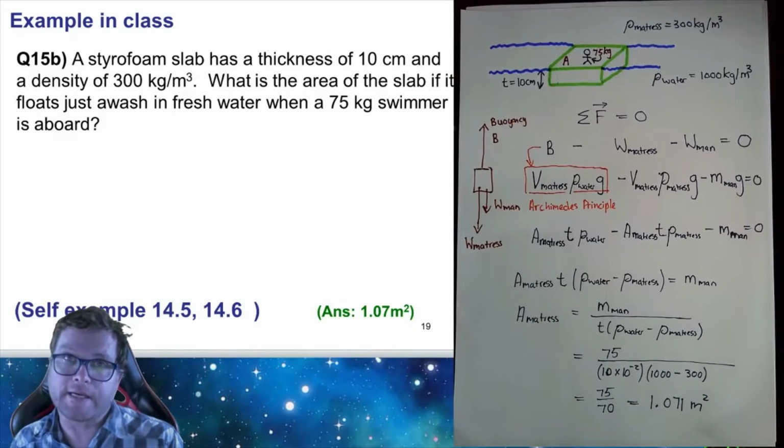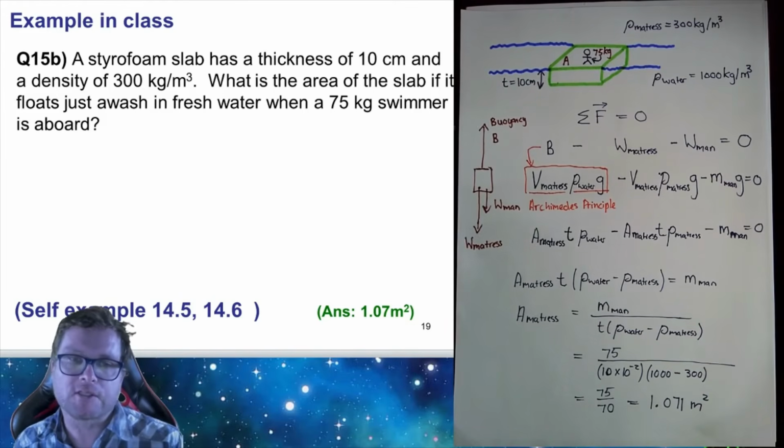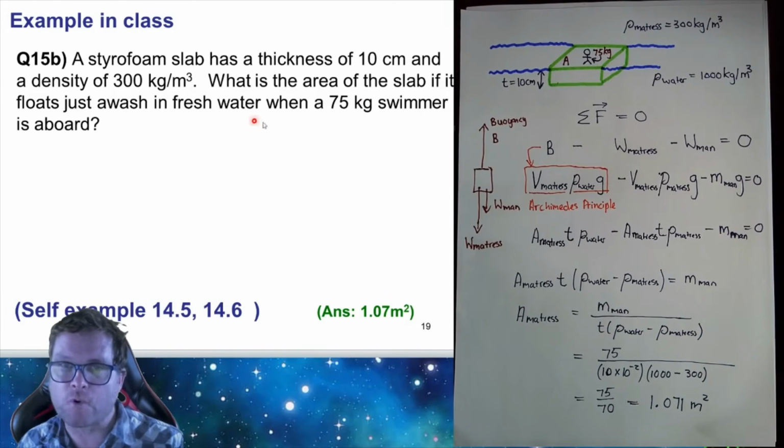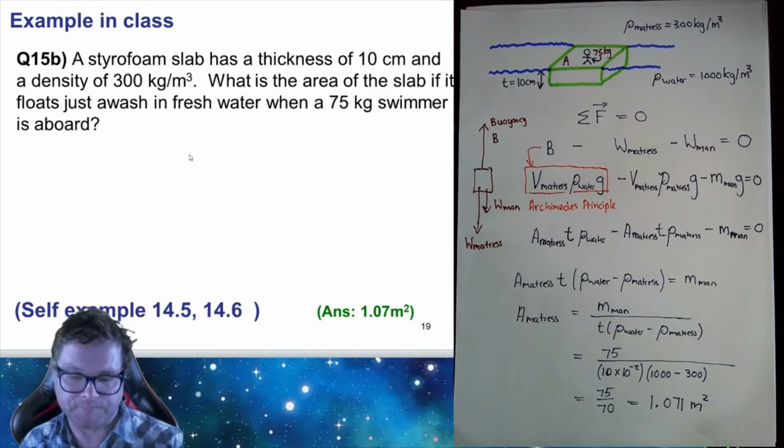Let's take a look at an example solving a problem using Archimedes' principle. The problem states that a styrofoam slab has a thickness of 10 centimeters and a density of 300 kilograms per cubic meter. What is the area of the slab if it floats just awash in fresh water when a 75 kg swimmer is aboard it?